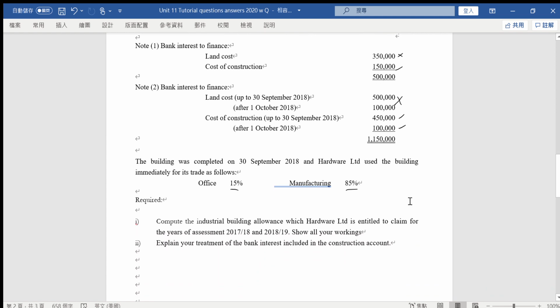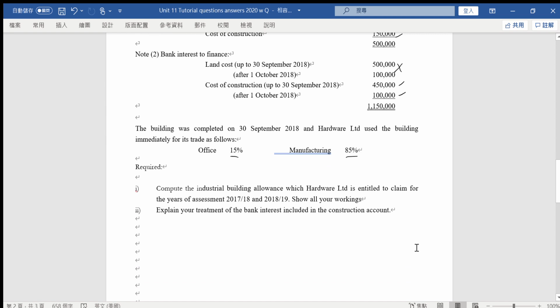Now the question is asking you to compute the industrial building allowance that Hardware Limited is entitled to claim in these years, 2017/18 and 2018/19. And the second part will ask you to explain about the bank interest related to the construction account. Then we look at how to work out the industrial building allowance for Hardware Limited.